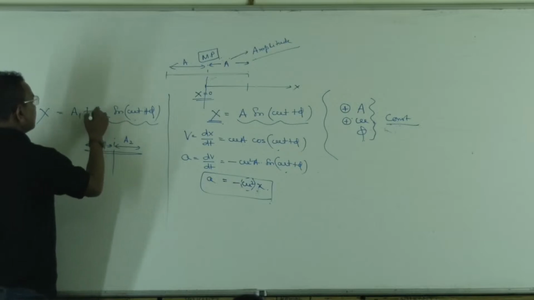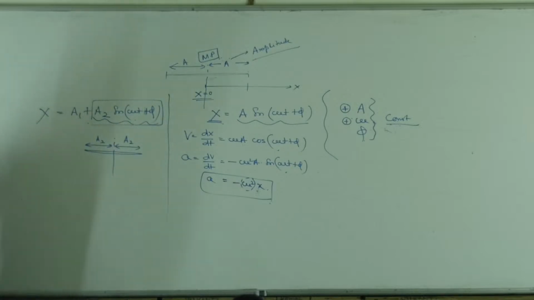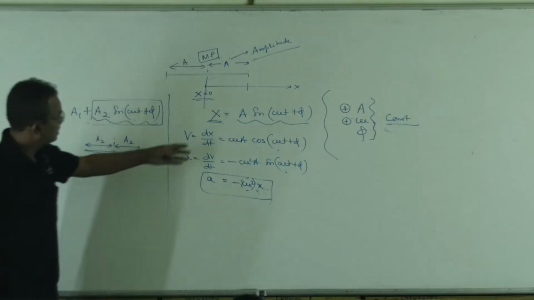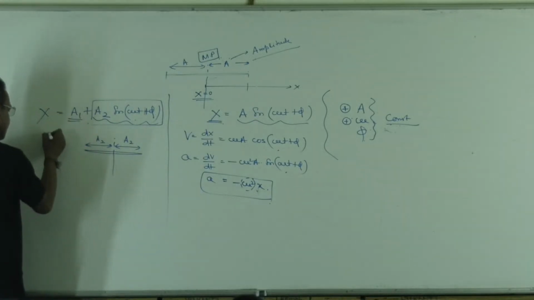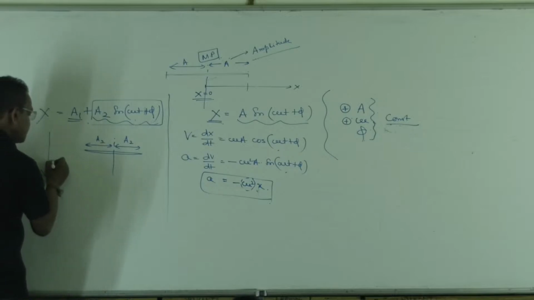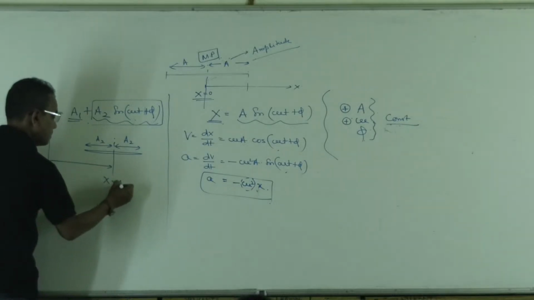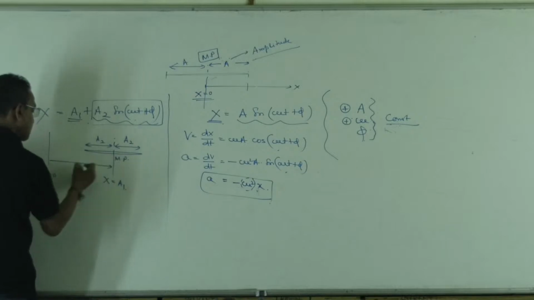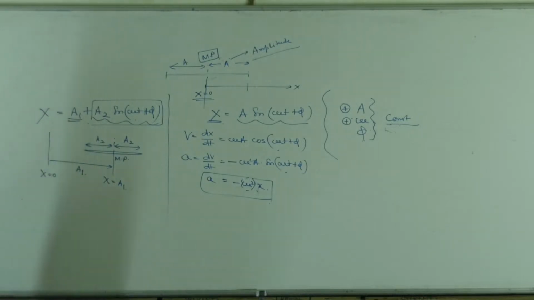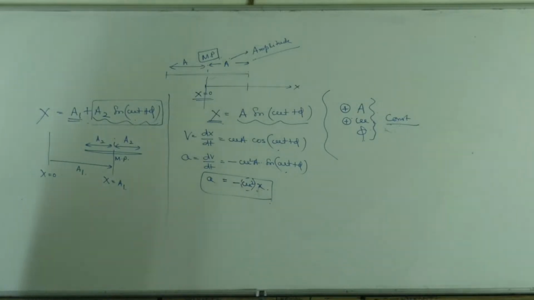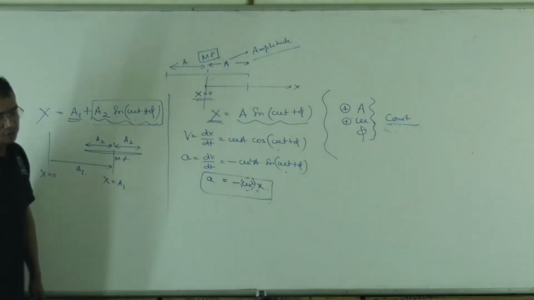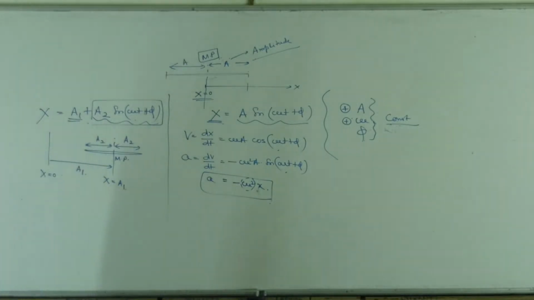Think about the second part. The particle oscillates with an amplitude a2, same as the last example. This a1 is added, which means x equal to 0 is somewhere else. At x equal to a1, the particle is at the mean position. So here a1 is the mean position and a2 is the amplitude of the motion.